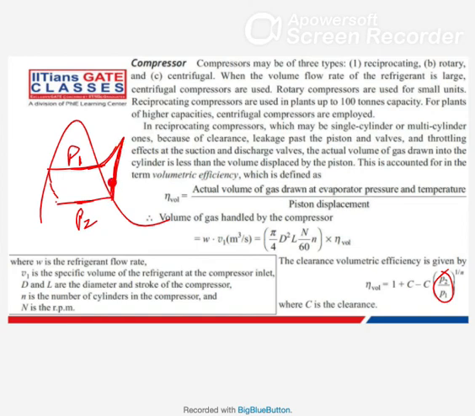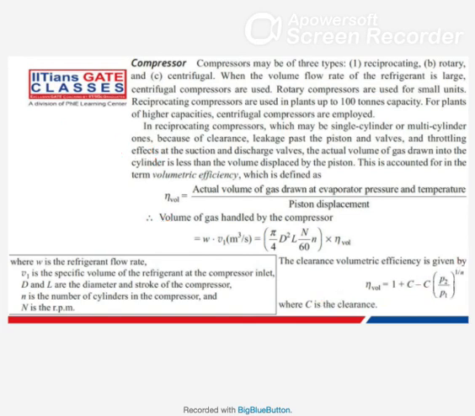So the polytropic index, the compression index, is let's say n, and compression is from p1 to p2. So the pressure ratio is p2 by p1, and here we are taking the pressure ratio to power 1 by n, the compression index. With that you will get the volumetric efficiency.